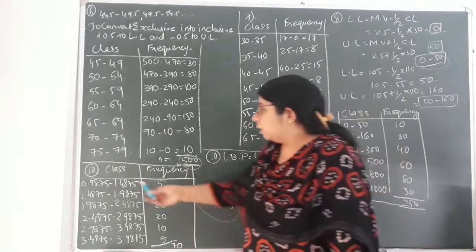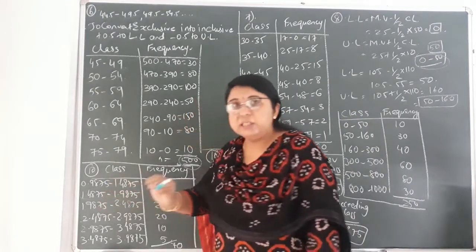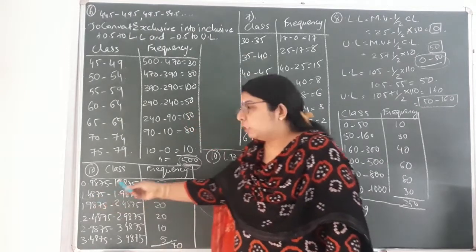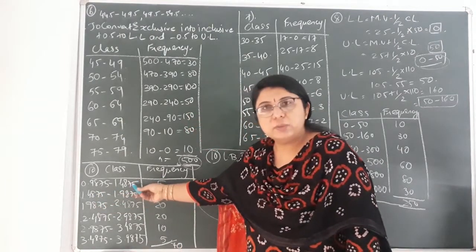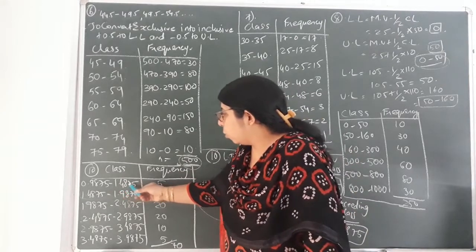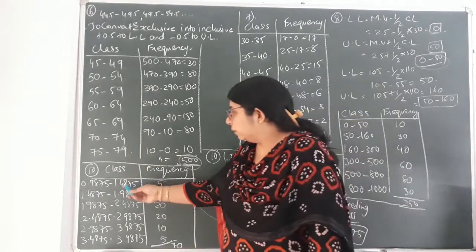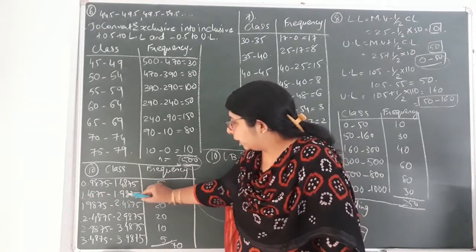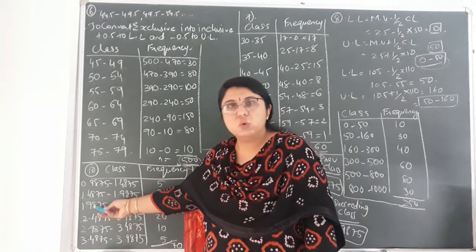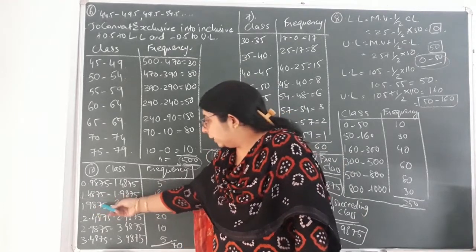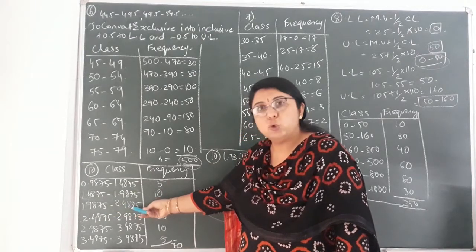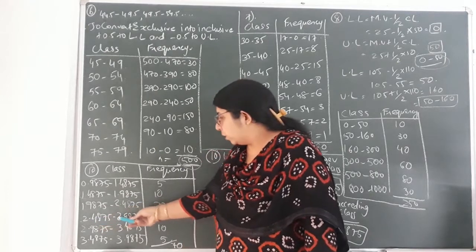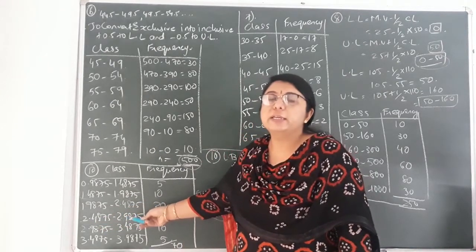Now, these being exclusive classes, whatever the lower limit of this class, the upper limit of its previous class would also be the same. So I have written over here 1.4875. Subtracting 0.5 from it, I will get 0.9875. In the same way, 1.9875. So the next class's lower limit would also be 1.9875. 1.9875 plus 0.5 comes to 2.4875. The same value would be the lower limit, so 2.4875 plus 0.5 comes to 2.9875.